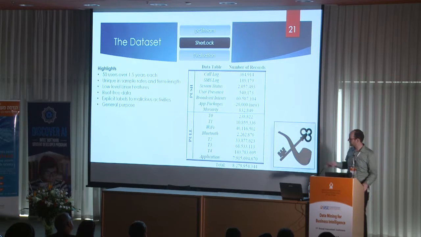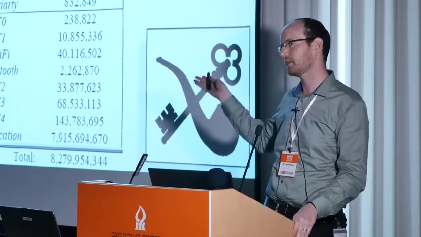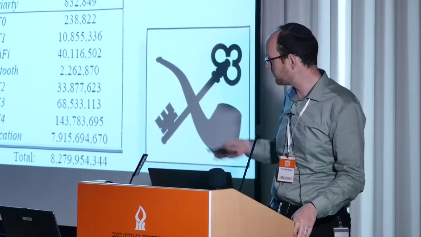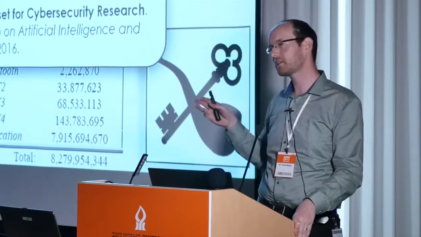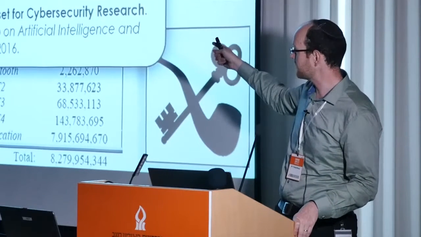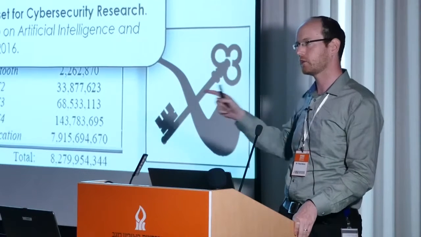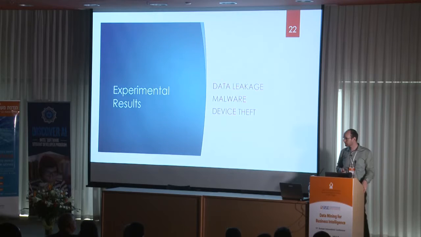We have, of course, explicit labels for malicious activities, and of course, it's general purpose. It can be used for anything, not necessarily cyber. And presently, we have about 15 billion data records, and it's increasing every day. So anybody who wants access to this data set, please visit this link. You can find a sample data set on Kaggle with a link there to get the full data set as well. It'll be again at the end.